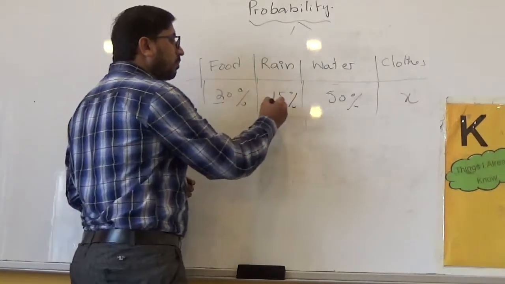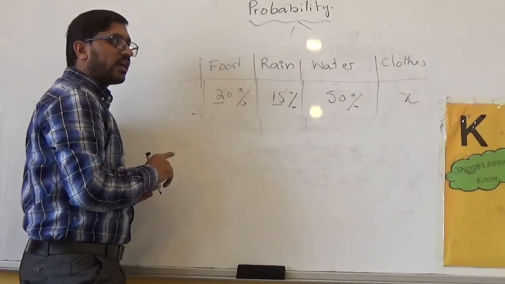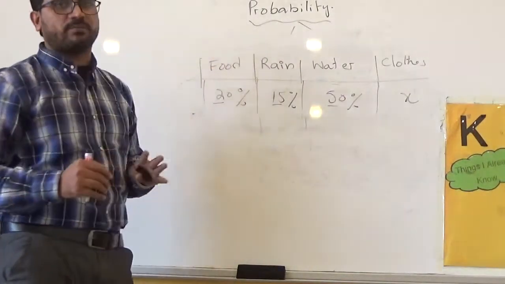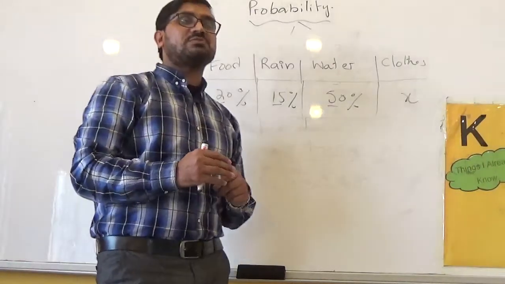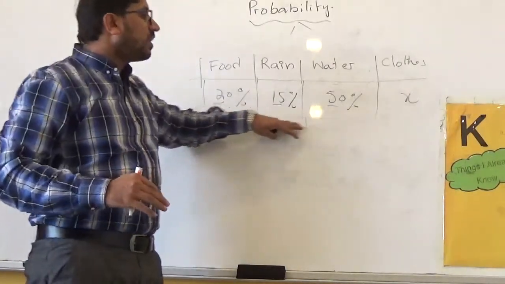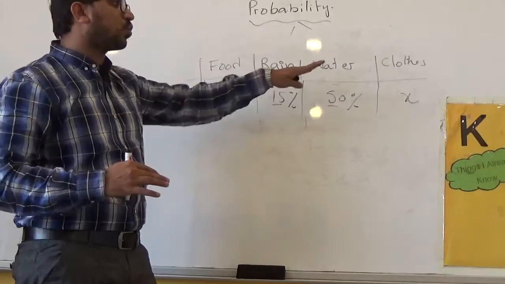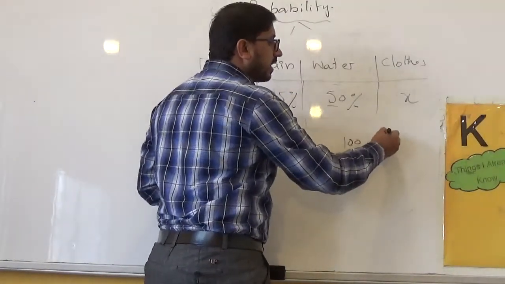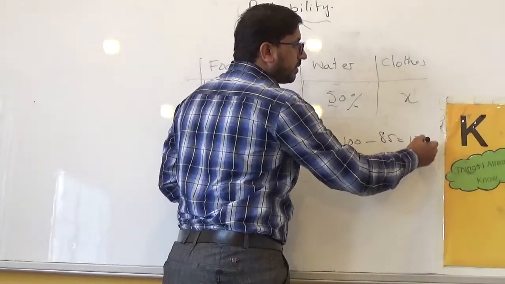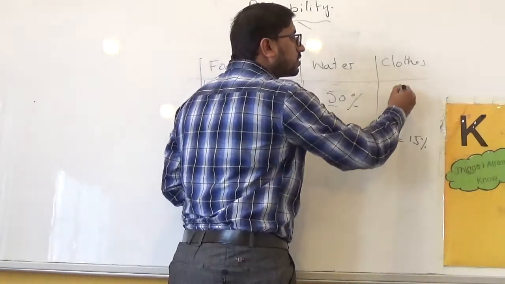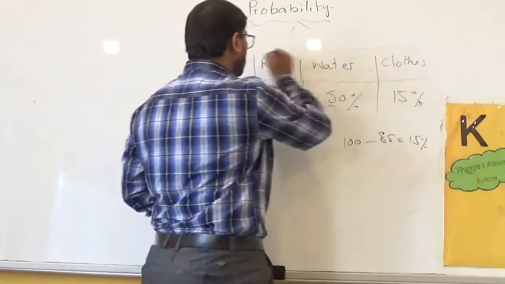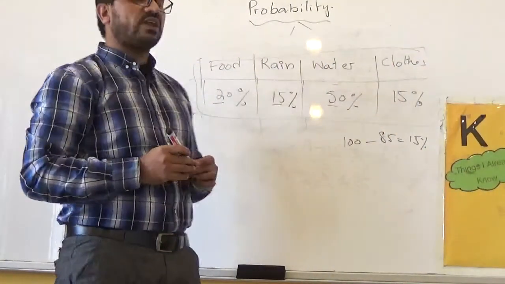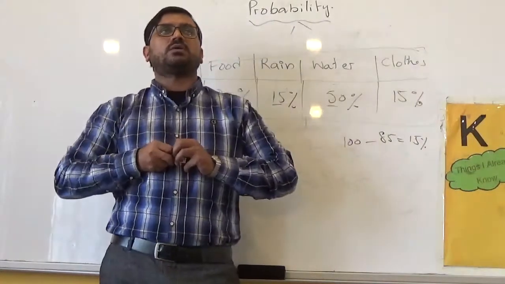So 20% plus 15% is 35%. 35% plus 50% is 85%. We know that percentage means out of 100. If these three are covering 85%, what is left now? 100% minus 85% is equal to 15%. That means the cloud percentage is 15%. This is the way we can utilize the very basic terminologies of probability.